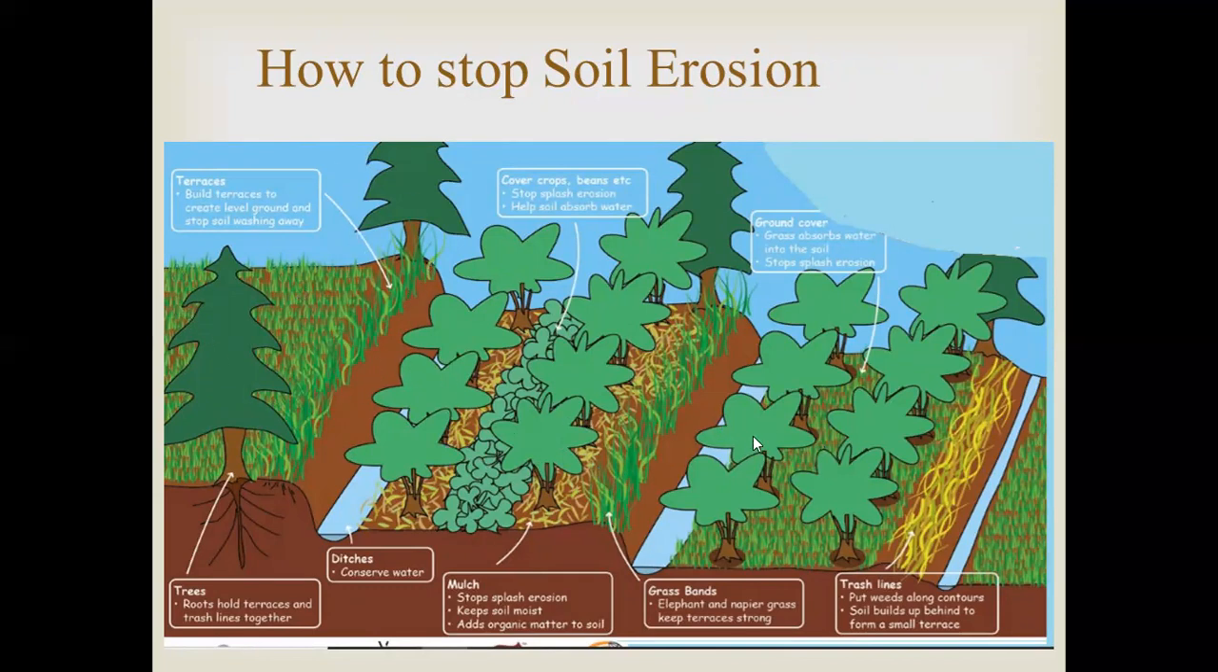We can build a terrace. A terrace is nothing but a very planned manner of going for vegetation, where the water will not be able to carry away soil from this particular area to the next level in the normal force. So we have to build a terrace to create level ground and stop soil being washed away. Even on the terrace, you have to plant trees near the edges or corners, because the roots hold the terraces and trash lines together.